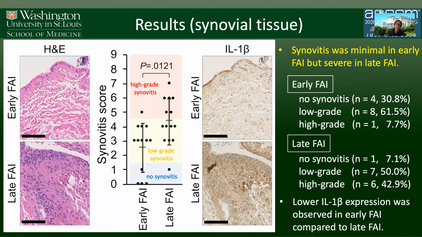In regards to the synovitis, we did see a difference between both groups. Basically, we saw that patients with early FAI only presented mild synovitis, whereas in those patients with late FAI, or patients with arthritis, there's already a huge inflammation going on in the synovial tissue. In regards to the expression of the inflammatory marker interleukin-1, we also saw that the expression was significantly lower in those patients with FAI when compared to advanced arthritis.